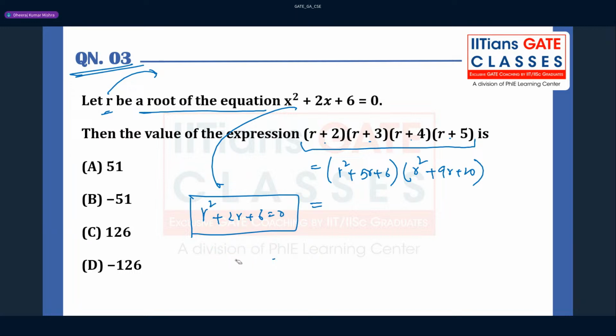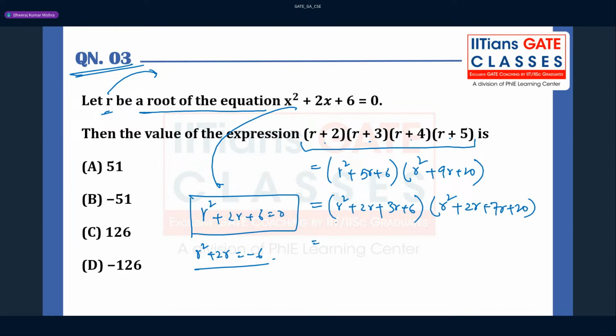So what you can do here is write this r square plus 2r, right? You can say that r square plus 2r equal to minus 6. Better you can write like this. So you can also split this r square plus 5r plus 6 as r square plus 2r plus 3r plus 6, and this is r square plus 2r plus 7r plus 20, right? So you can replace these r square plus 2r by minus 6, right?